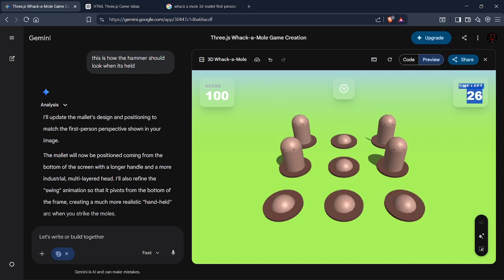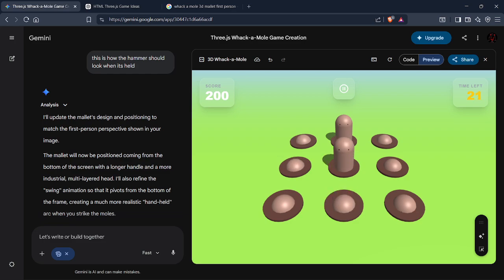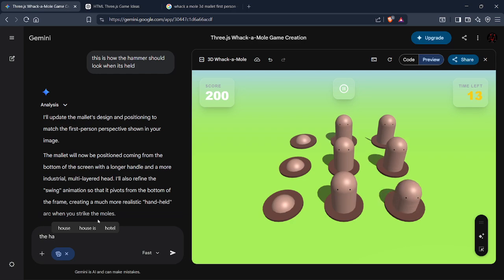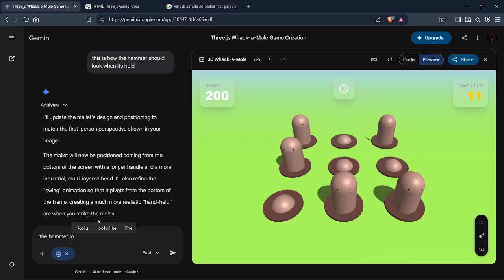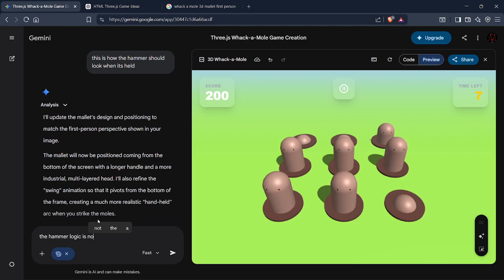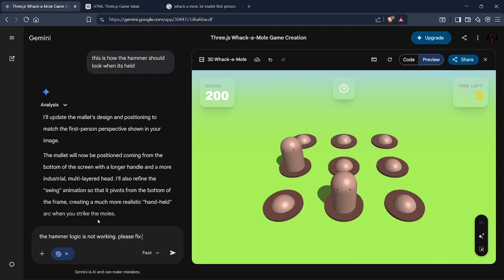Where is my cursor? Okay, no. It messed up. Now I tell it to fix the hammer because it's not working. The hammer logic is not working. Please fix it.